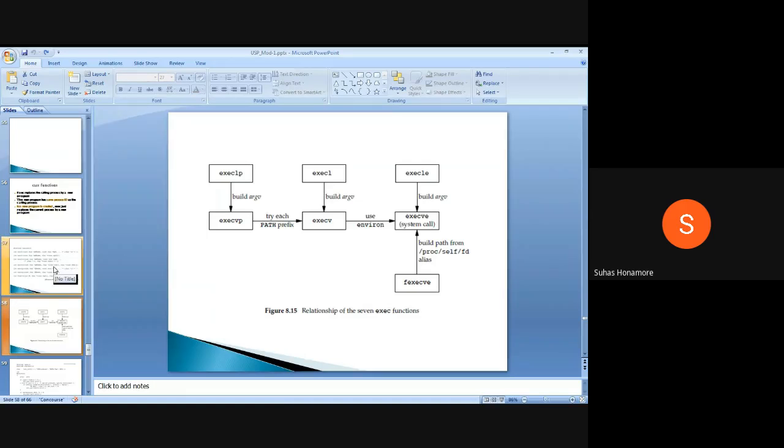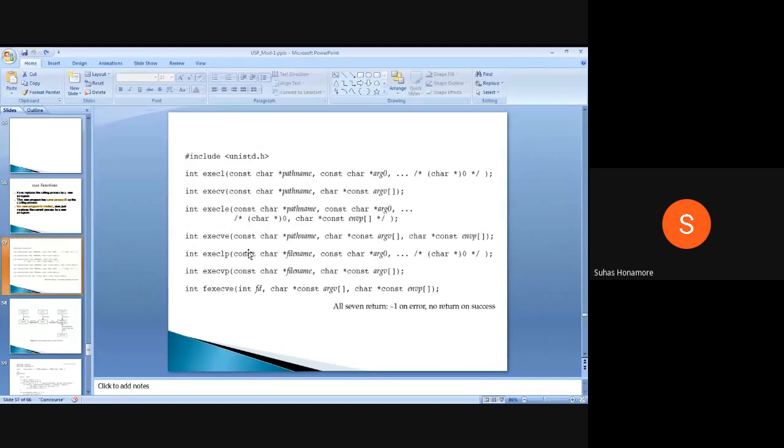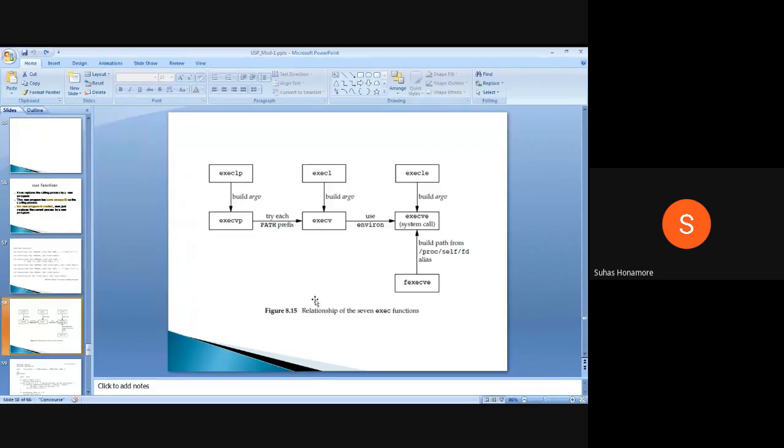Then from 6 to 2 you got the second one. Now if you look at the second and fourth, the only difference is the last one, which is the environment variable you are passing. If you don't have anything there, you can pass a null and call it directly. If you have something, you use the fourth one, that is from v to ve with an environment variable. If you are using any environment variable, it will be passed.